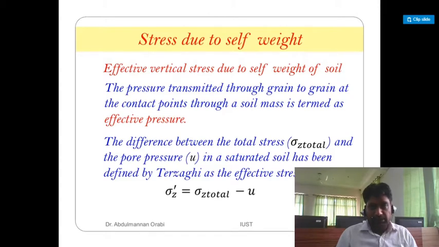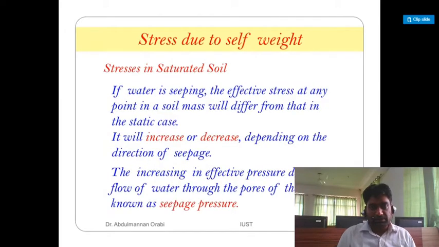Effective vertical stress due to self weight of the soil. The pressure transmitted through grain to grain at points of contact through a soil mass is termed effective pressure. The difference between the total stress sigma Z total and the pore water pressure in a saturated soil has been defined by Terzaghi as effective stress, sigma Z dash. Sigma Z dash is equal to sigma Z total minus pore water pressure.